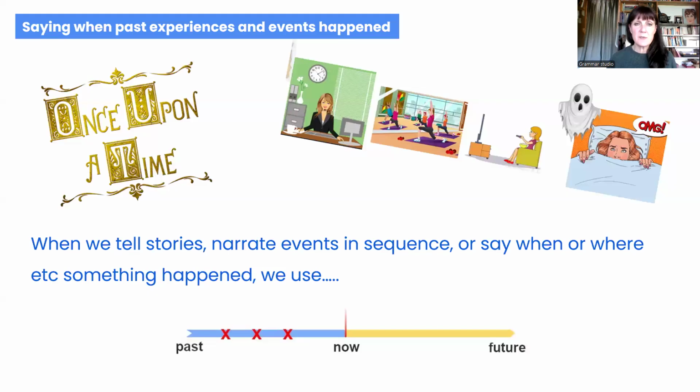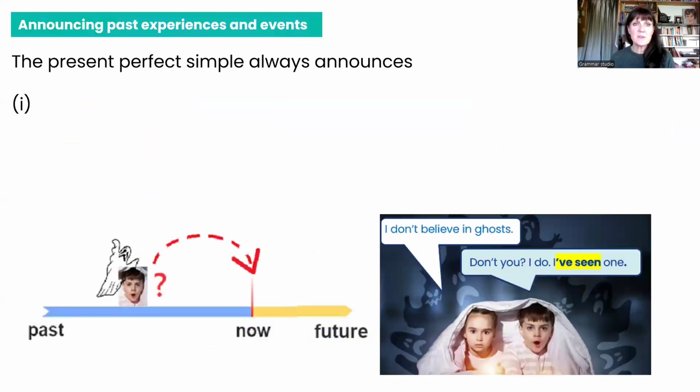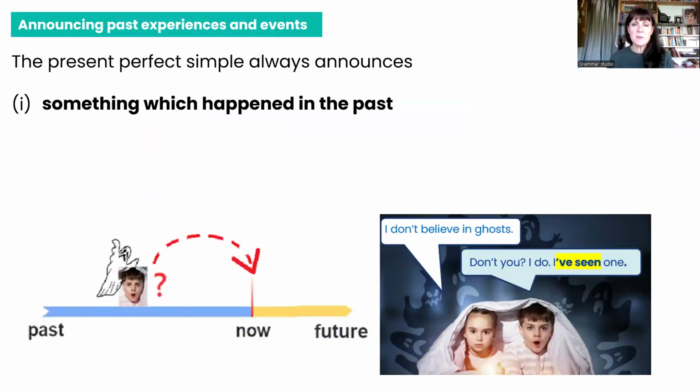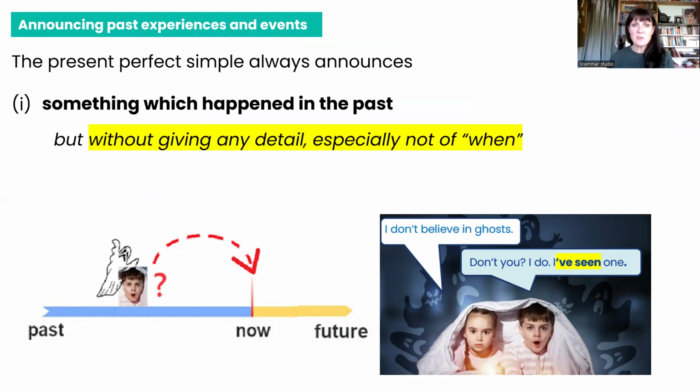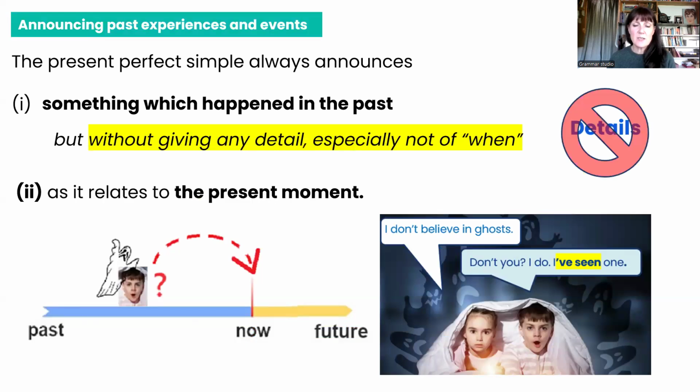So in present perfect simple, the basics part one, we looked at the basic difference. When we tell stories, narrate events in sequence, or say when or where something happened, we use, do you remember? Past simple. For example, once upon a time, there was a beautiful princess, or yesterday, Jane went to work. But the present perfect simple always announces something which happened in the past, but without giving any detail, especially not of when, as it relates to the present moment.